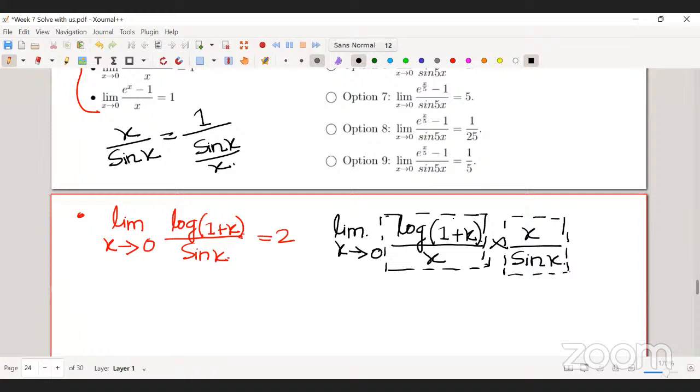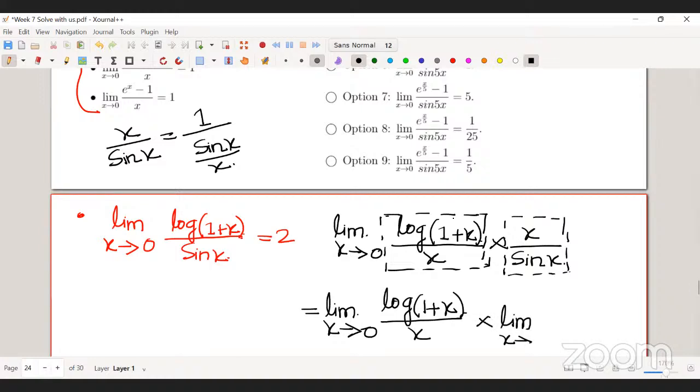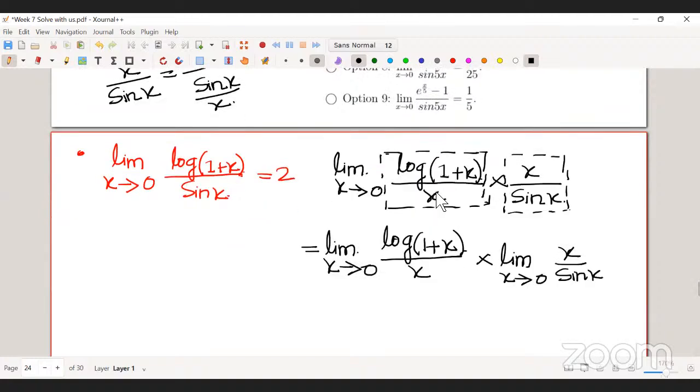So then I'll take the product of the limits, and this is nothing but 1, as well as this is 1. So we are getting 1.